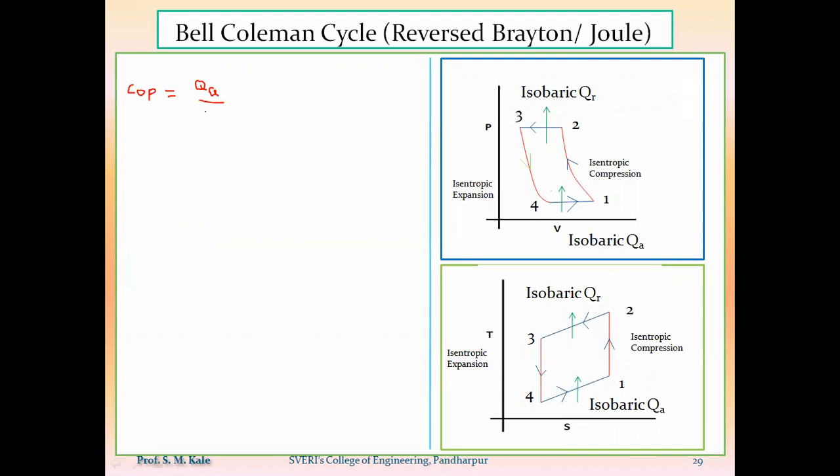Now, out of that, if I want to calculate the value of QA, it is nothing but the amount of heat added inside the system. Now, during which process is heat being added inside the system?